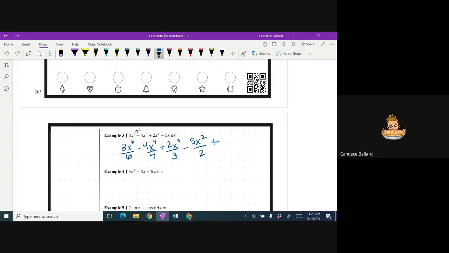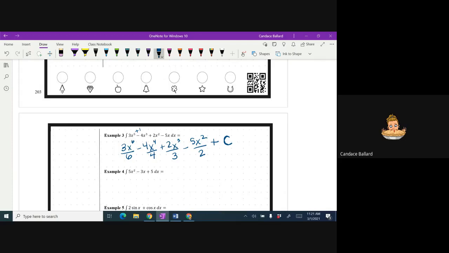What's always, always, always at the end when we integrate? Tell me in the chat. What's always at the end? There we go. Okay, so it's always plus C. Nice job. And typically it's a capital C. I know you guys are just typing fast, but make sure it's a capital letter C.